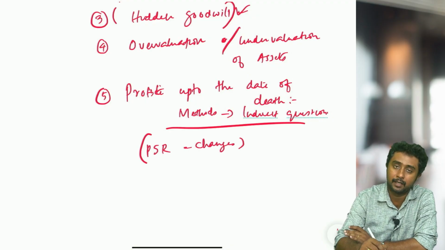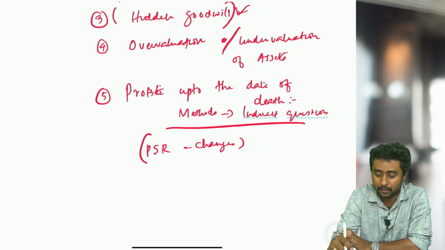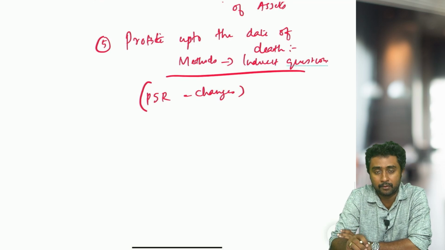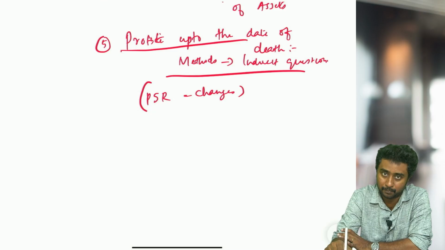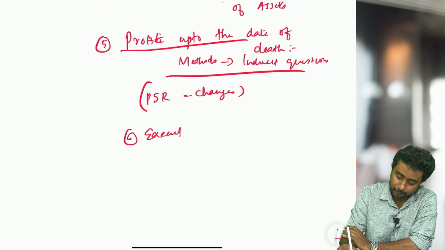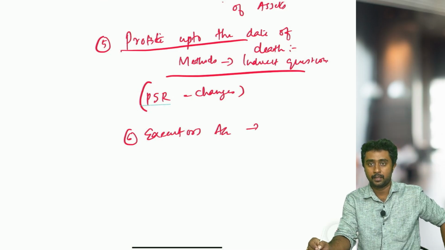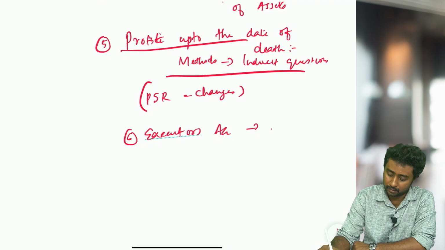Cases are also there in the case of death chapter. So when profit sharing ratio changes, what are the entries that we need to pass, or what are we supposed to do? These kind of questions also you have to practice. So in death chapter, profit up to the date of death is one of the important topics. Next is obviously executors account preparation, which is closely related to our partner's loan account. Executors account preparation is also very important.